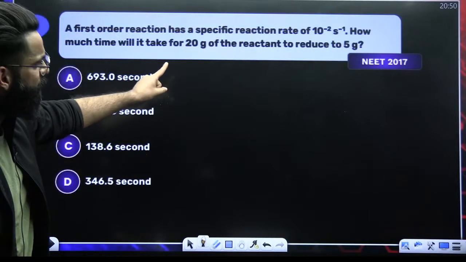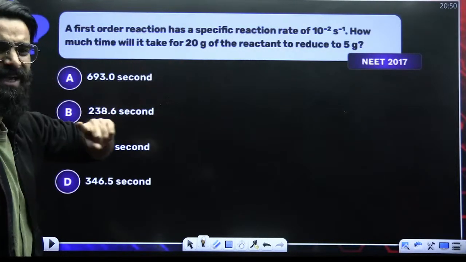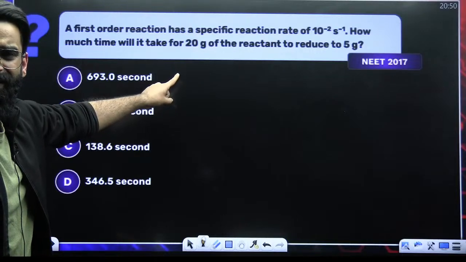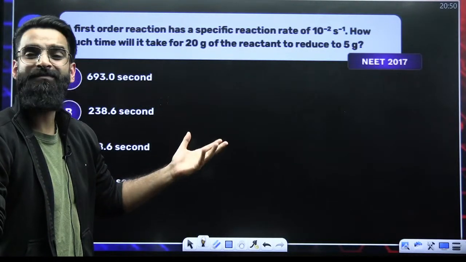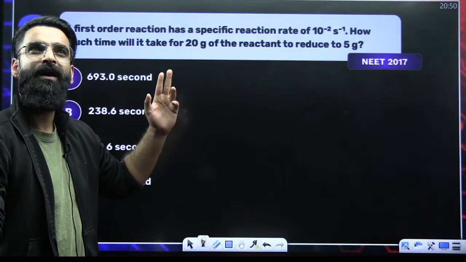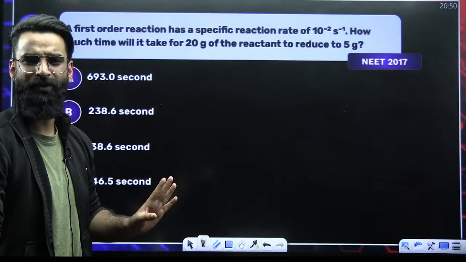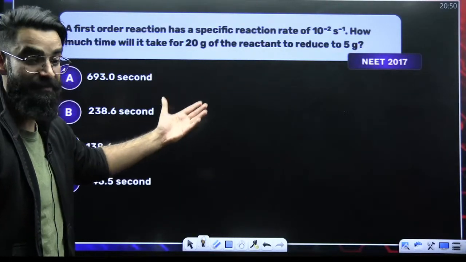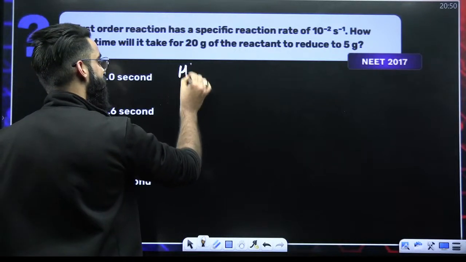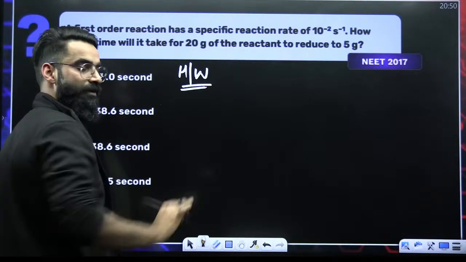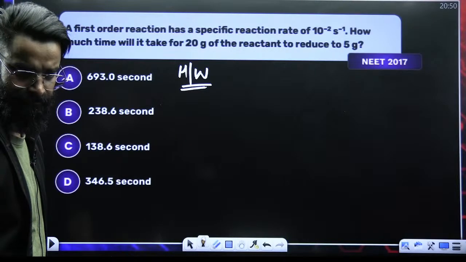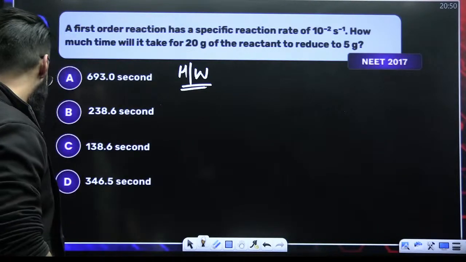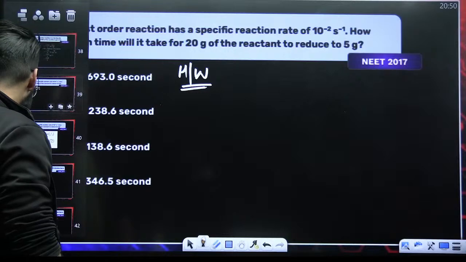Well, I'm not solving this question because it's a similar type of question which I showed you a few minutes back: in what time the amount of reactant will go from 2 grams to 0.2 grams. This is the similar type of question, so you can consider this as the homework question. You should be in a position to solve this on your own. It is the similar pattern question. Not solving this one here.